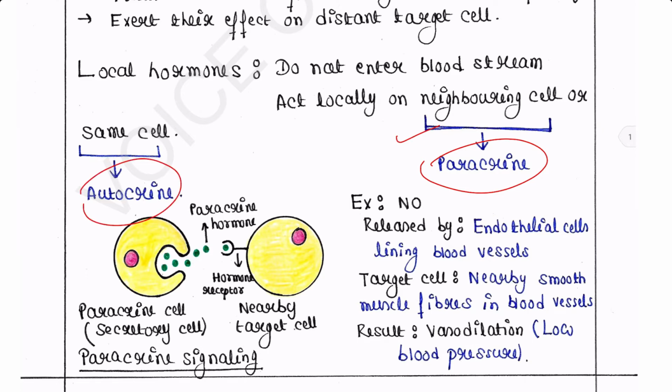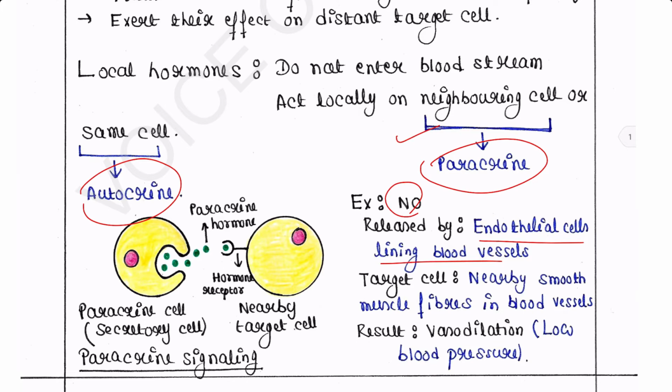One example of paracrine is the gas nitric oxide, which is released by endothelial cells lining blood vessels, which in turn causes vasodilation. And what is vasodilation? That is the increase in blood vessel diameter.